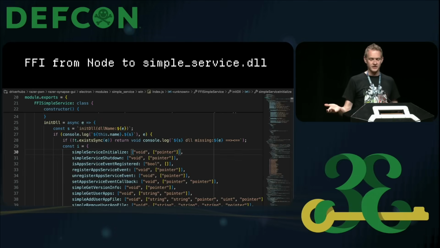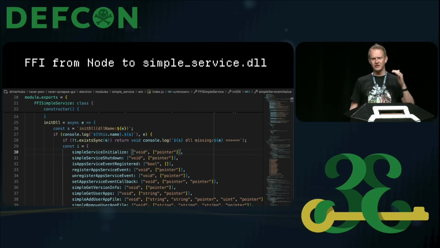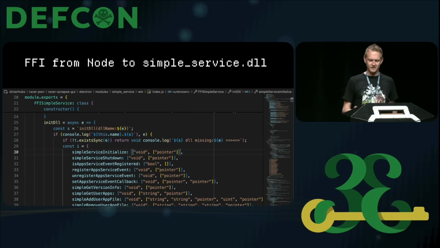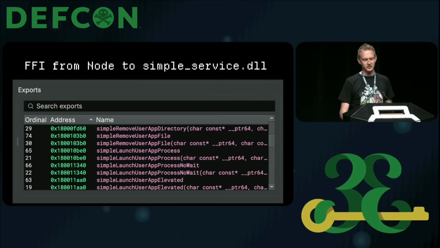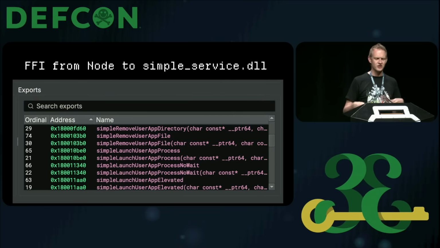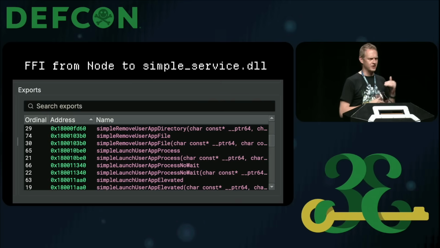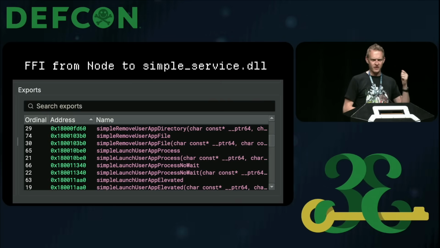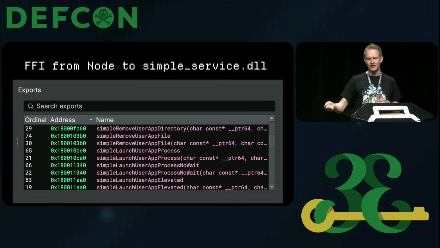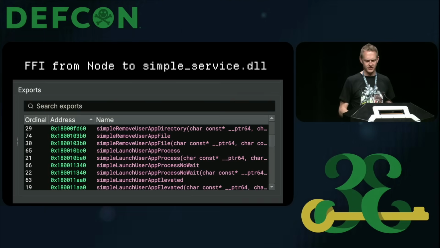What this looks like in the Razer Synapse app is you'll have a definition, client-side, which when I looked at this the first time, I thought this was Frida. The first time I'm seeing Frida use non-reversing case. But it's really a simple definition of what those function calls would look like in the native world. To double check that, you open the simple service DLL that they're using in Binary Ninja or your favorite reversing tool, look at the exports, and you can clearly see the matching between the two. So using this foreign function interface, they're calling a DLL natively as the first translation step.